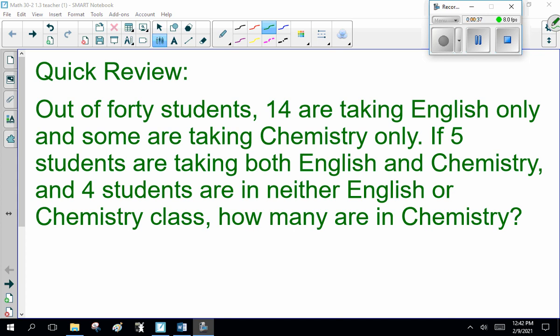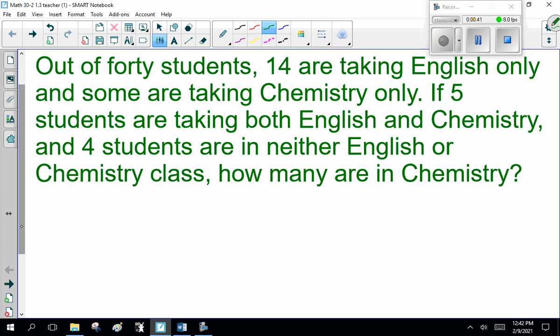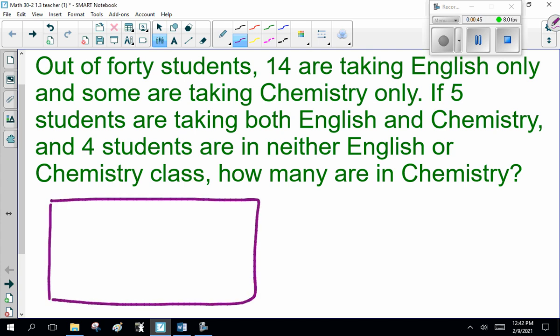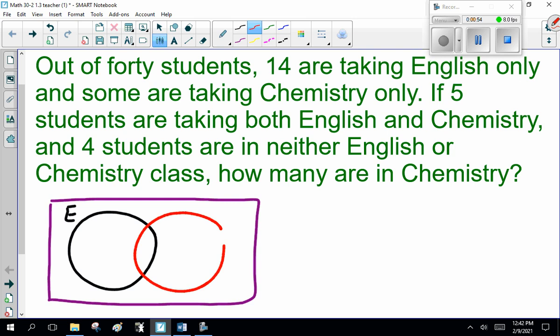Now, 2 ways to do this. First is the Venn diagram. So, Venn diagram would look something like this. So it's everybody. We have English, we have chemistry, and we have neither. So, read the question carefully. 40 students.